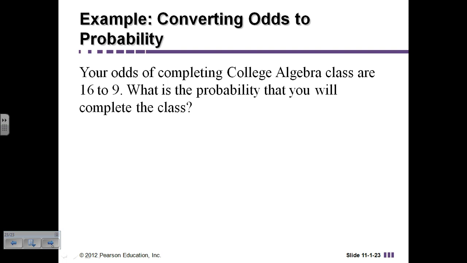All right, so here's the opposite. What if I say your odds of completing college algebra are 16 to 9? What is the probability that you will complete the class? Completing college algebra is 16 to 9. So 16 people completed, 9 did not complete. So 16 is my favorable event. So 16 completed.